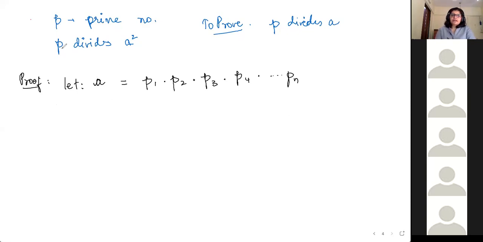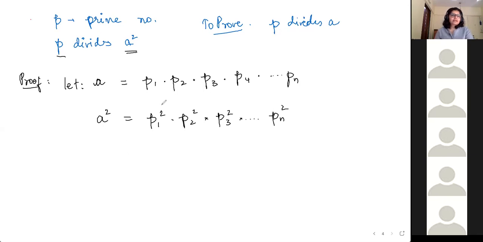Now we know that P divides A square, right? So let's look at the prime factorization of A square. Squaring on both sides, you get A square equal to, what will come here? You guys fill it up. P1 square, P2 square, P3 square, and the same thing till Pn square.